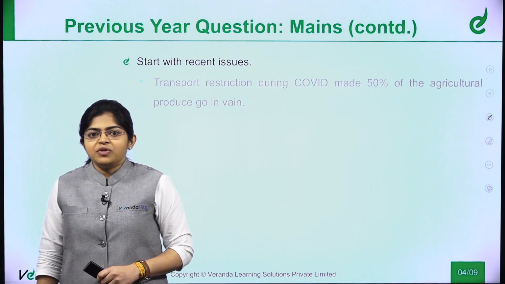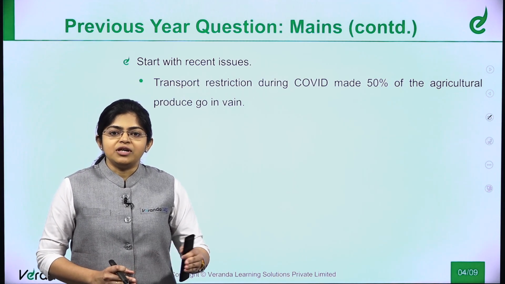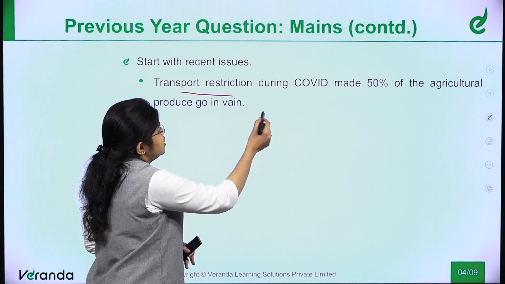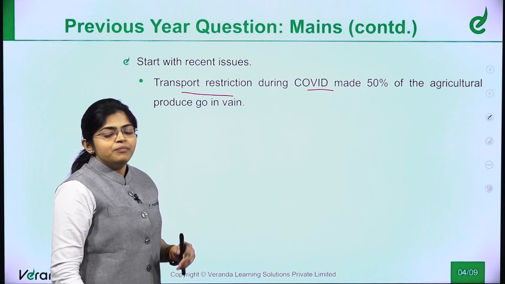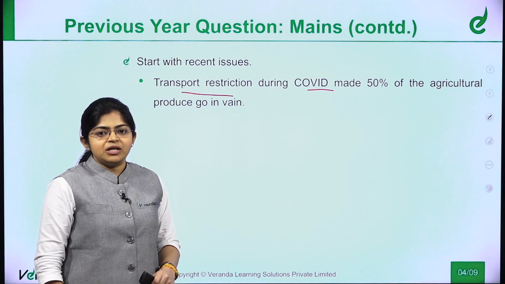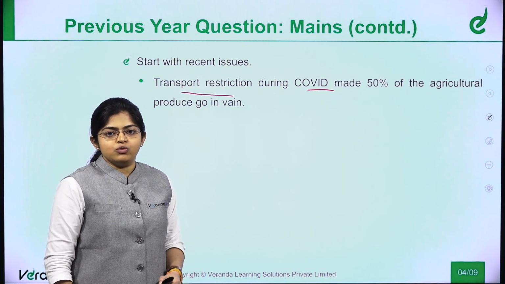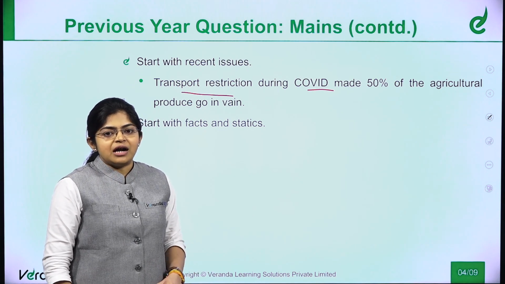Next, the second strategy for starting the introduction is to start with recent issues. Here I have started with the fact that because of COVID, we had a lot of transport restrictions, and because of this, many farmers have faced losses. So I have started with a recent issue that I have seen in the news. Next, you can start with facts or statistics.